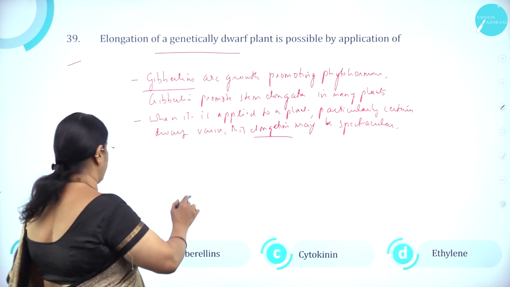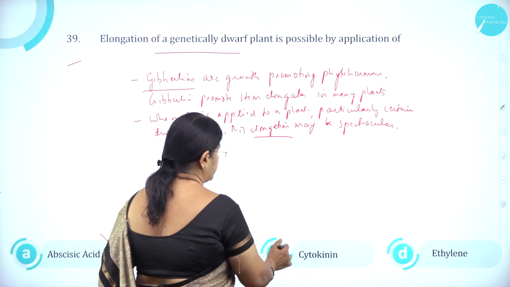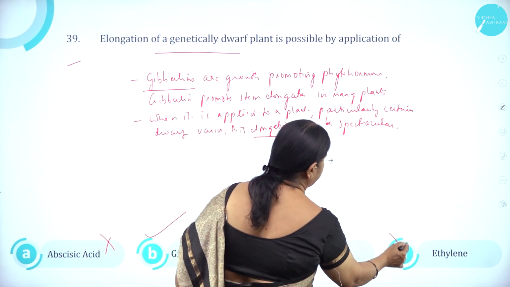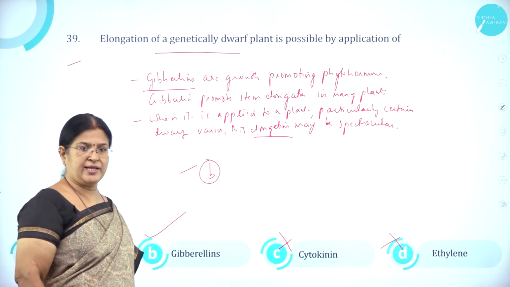So it is gibberellin. Option A, abscisic acid is wrong. Option B, gibberellin is correct. Option C, cytokinin is wrong. Option D, ethylene is wrong. So option B is the right answer.